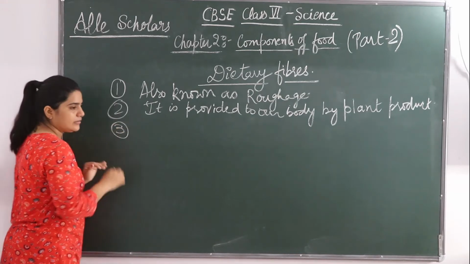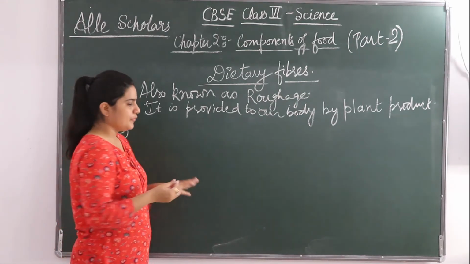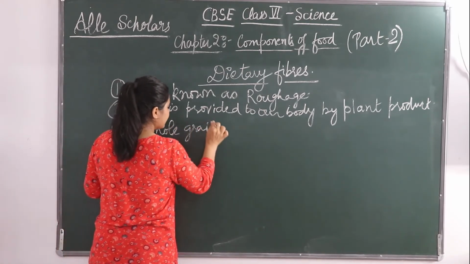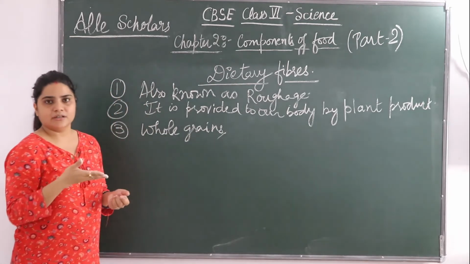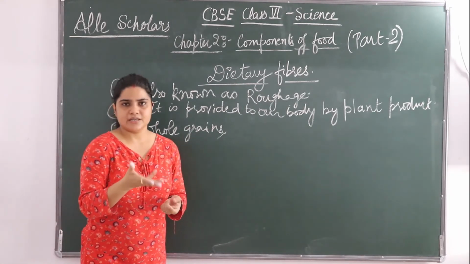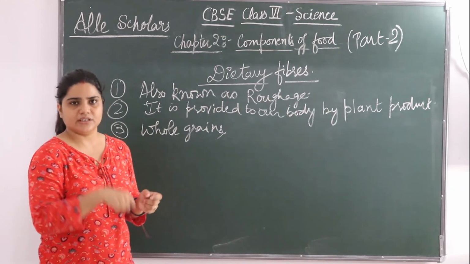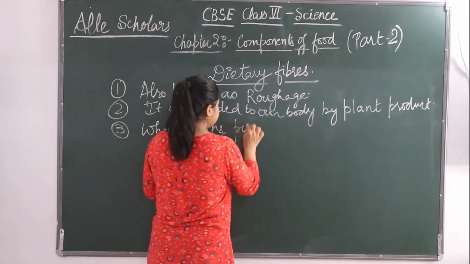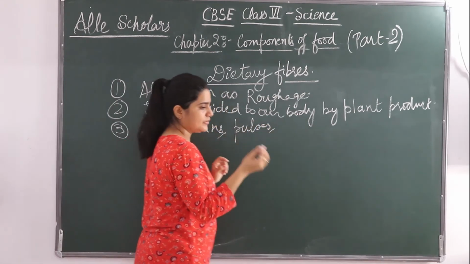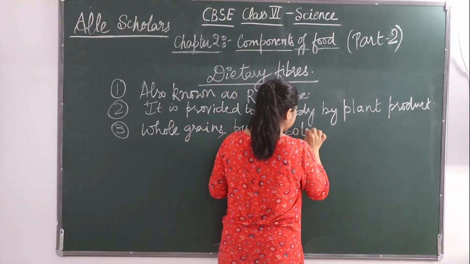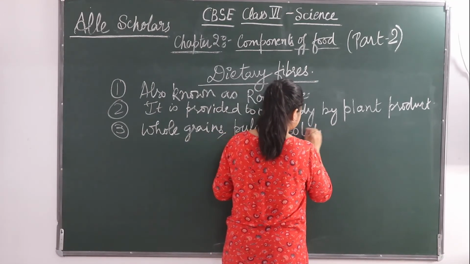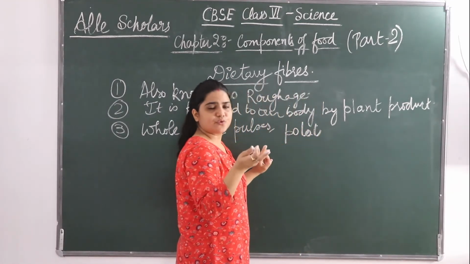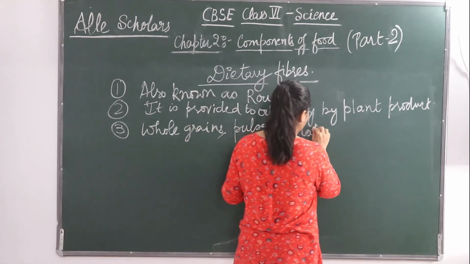Okay. The third thing about roughage is that we get it from where? Whole grains. All the grains, they have roughage. Okay. You must have seen your mother strain the flour before she uses it for kneading. That is what? That is roughage. Okay. Pulses are there. And after that, potatoes, fresh fruits. Okay, so many fresh fruits are there. We can talk about them which have got roughage.